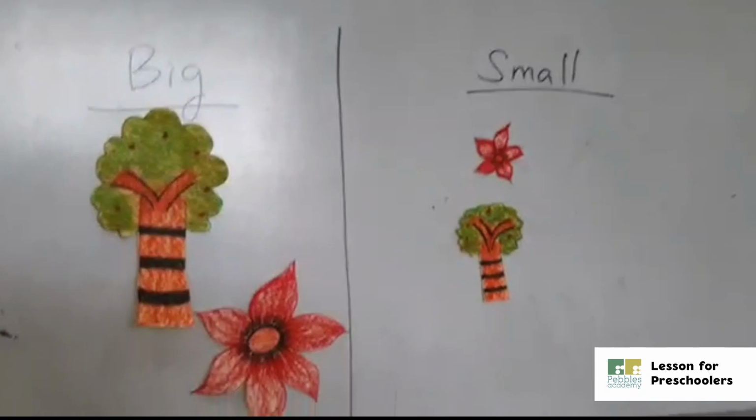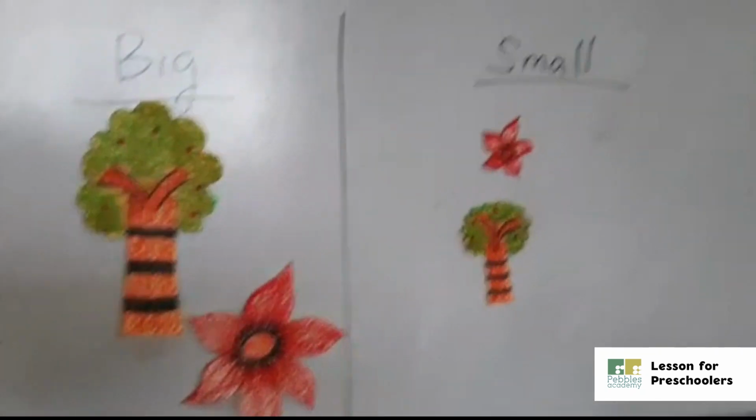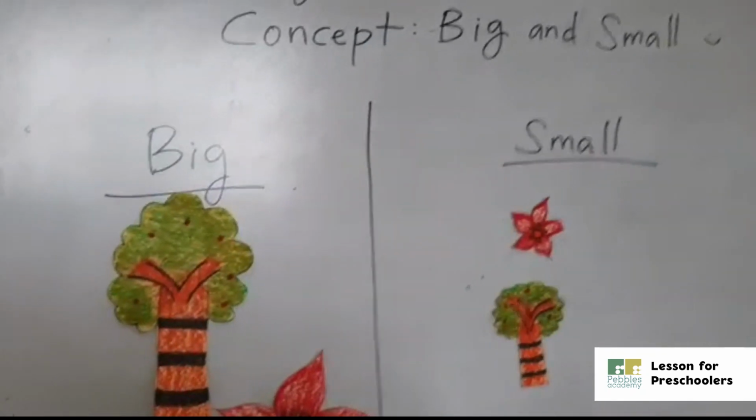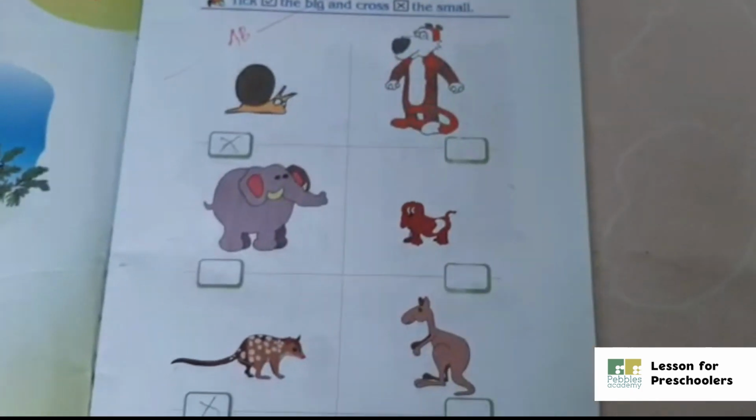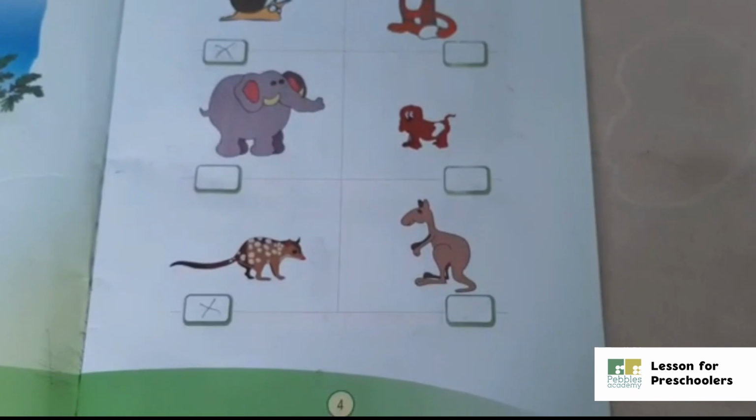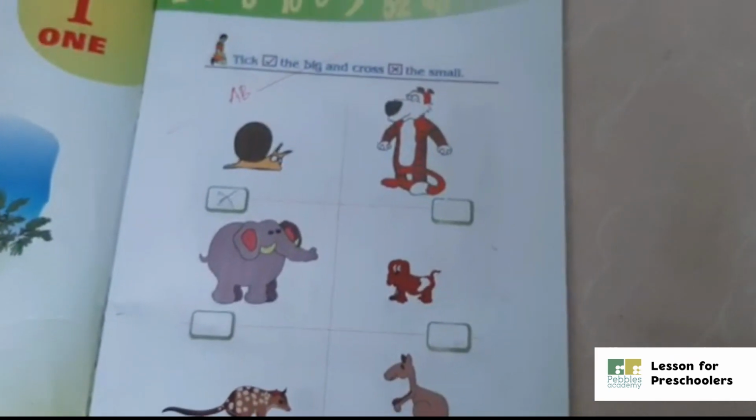Okay students, I think you all love this rhyme. Okay, next. Okay my lovely students, now I think you all understood the concept big and small, right?